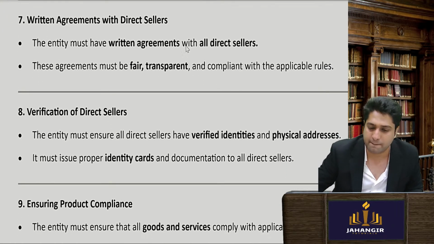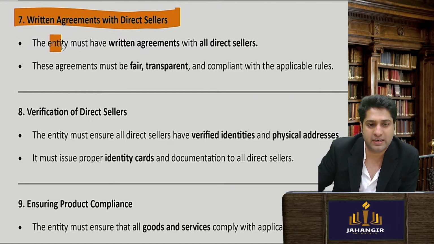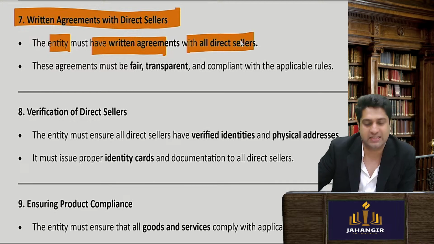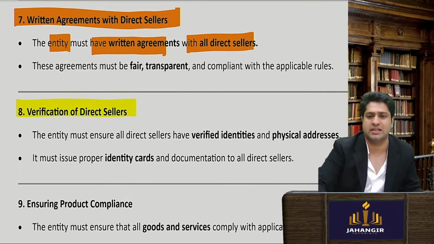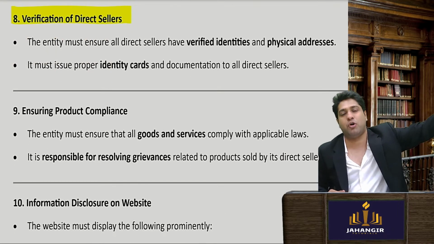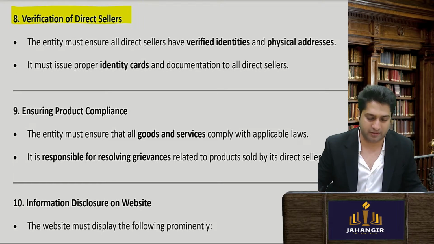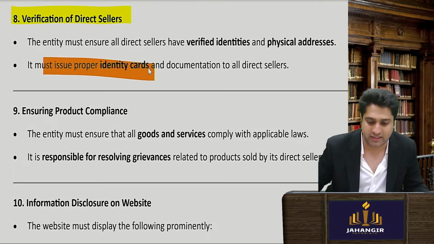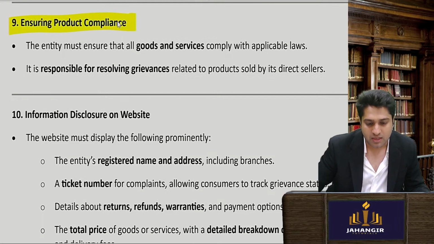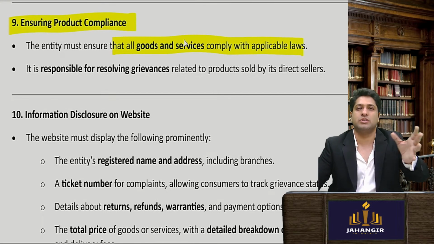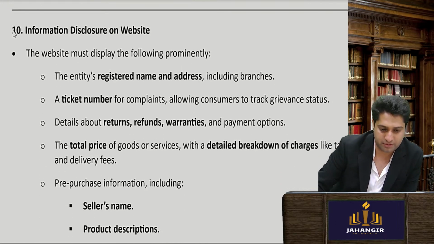Very important is the entity must have a direct agreement with all the direct sellers. Okay, and it should be very fair and transparent. Verification of direct sellers: nobody can just sell an Amway product or a Tupperware product. They need to be registered and identified by the entity. They will have proper identity cards for selling. Ensure product compliance. The entity must ensure that all the compliances on goods and services are being followed. They should resolve grievances on the website. All the information should be given.